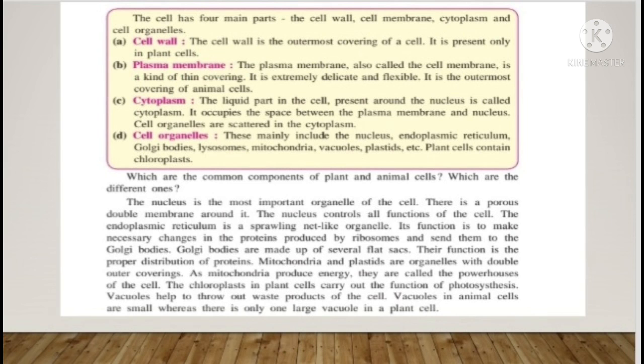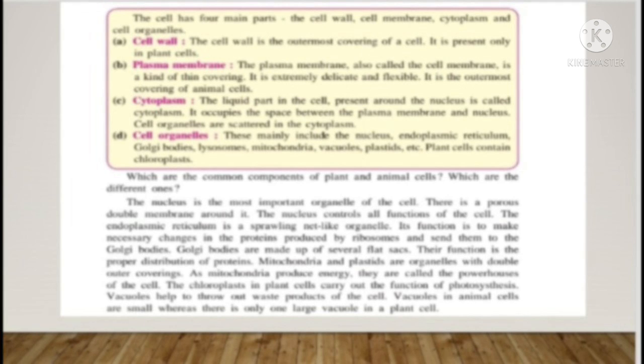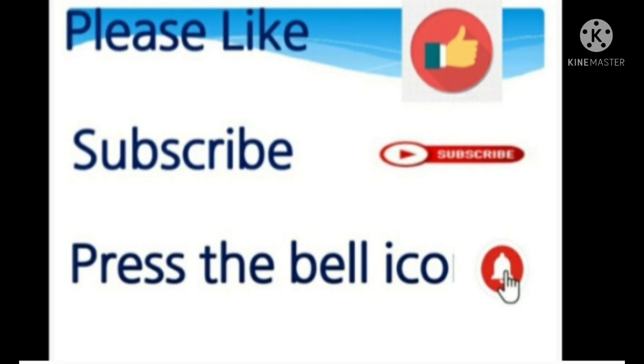Mitochondria and plastids are organelles with a double outer covering. As mitochondria produce energy, they are called the powerhouse of the cell. The chloroplast in plant cells carries out the function of photosynthesis. Vacuoles help to throw out the waste substances of the cell. Vacuoles in animal cells are small, whereas there is only one large vacuole in plant cells.